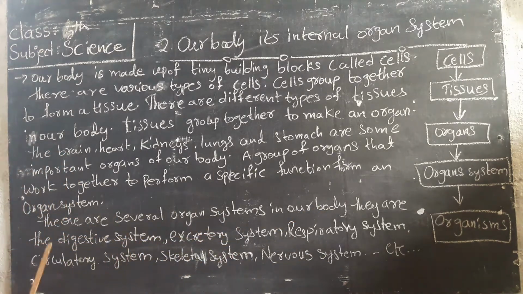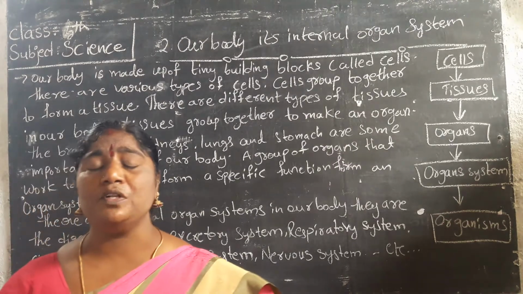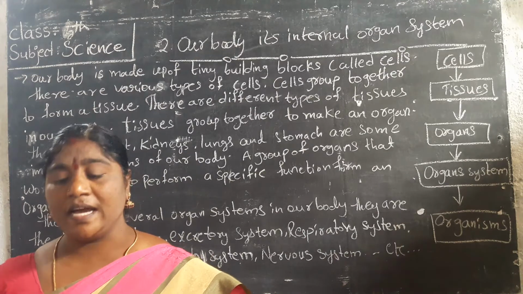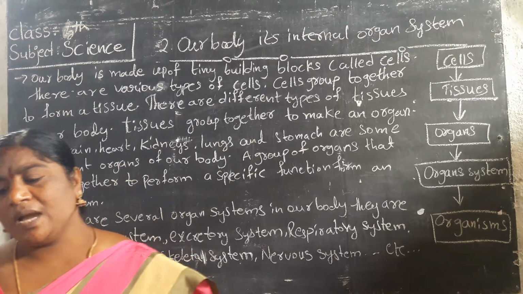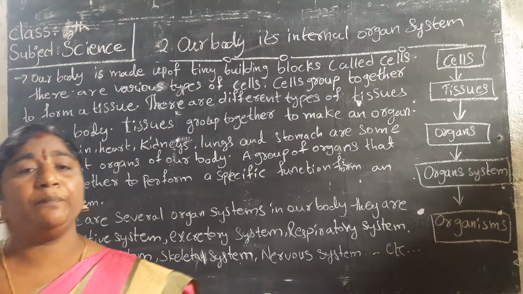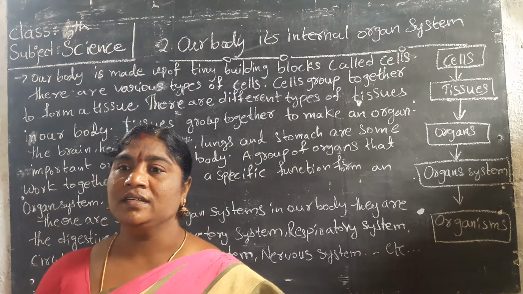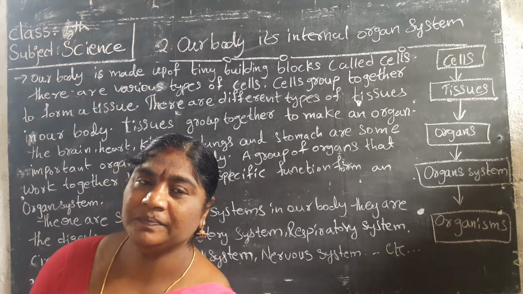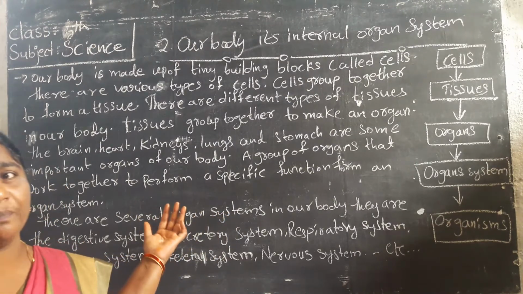Some examples are the digestive system, excretory system, respiratory system, circulatory system, skeletal system and nervous system. In this chapter we have to learn about these organ systems.